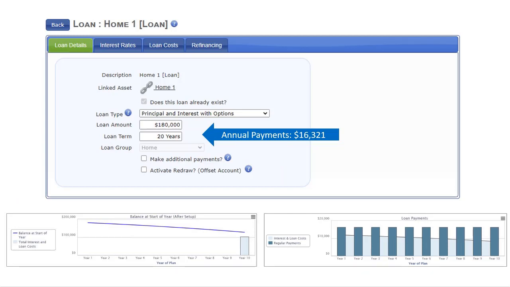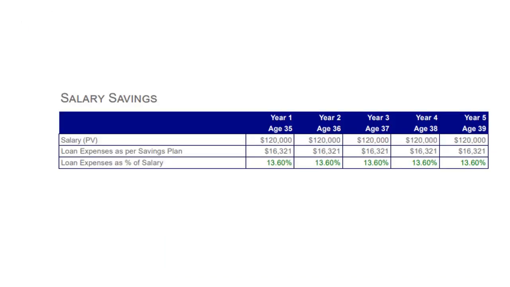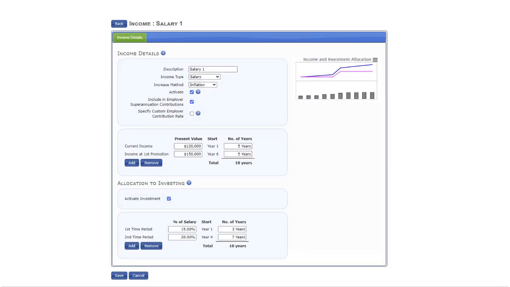Let's look at the investment plan. Here we have yet to allocate any savings from salary. The amount of the home loan payment is listed, but you need to know what that value is as a percentage of salary. This information can be found in the 5-year loan report. Here we find the percentage of salary for each of the first 5 years. From that information, we are going to allocate 15% of salary to savings for the first 3 years and then increase the percentage to 20% after all the personal loans have been repaid.